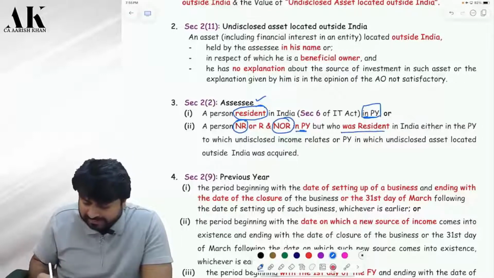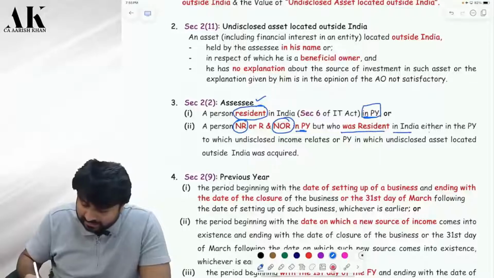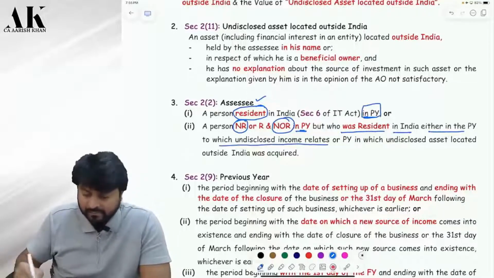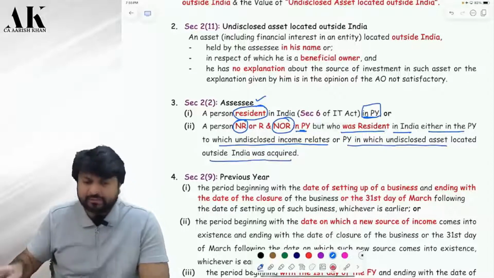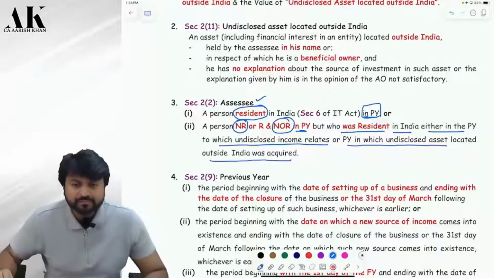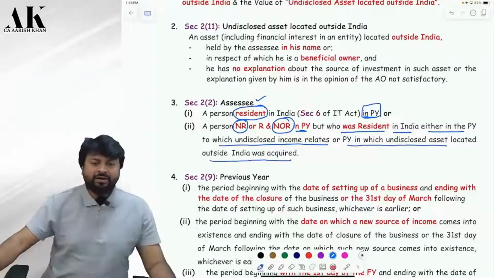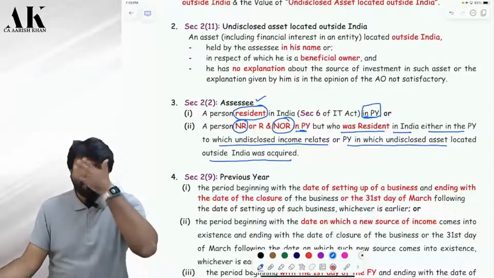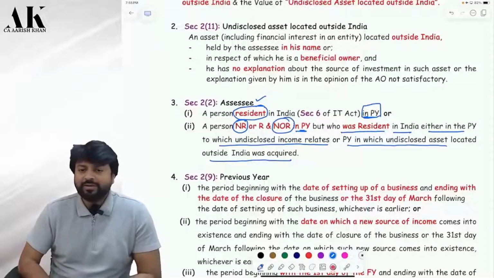But who was resident? Who was resident in India either in the previous year into which the undisclosed income relates, or the previous year in which the undisclosed asset located outside India was acquired. Listen carefully now. Very dangerous law. Very dangerous law. Listen carefully.